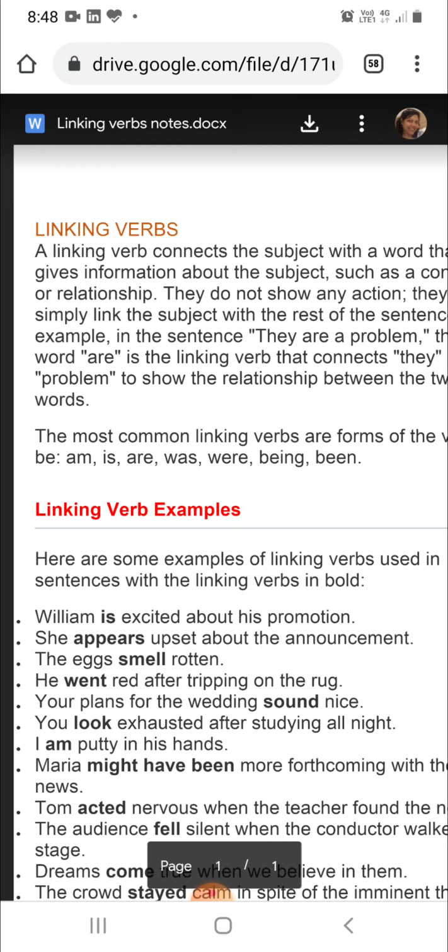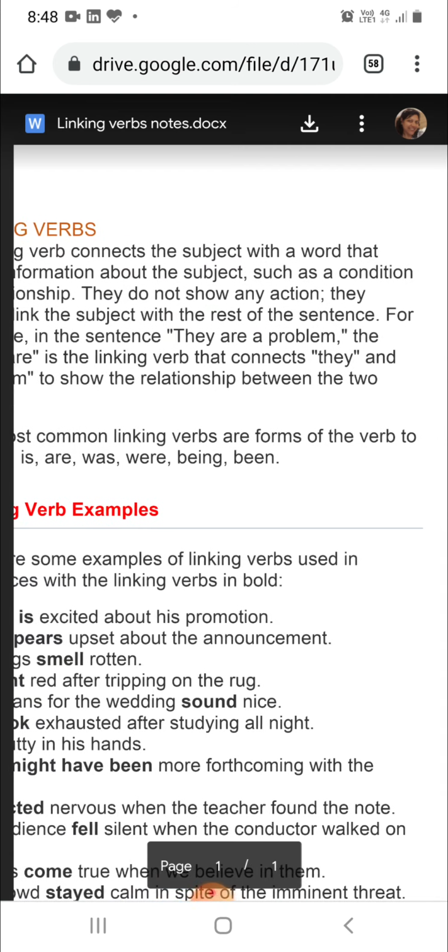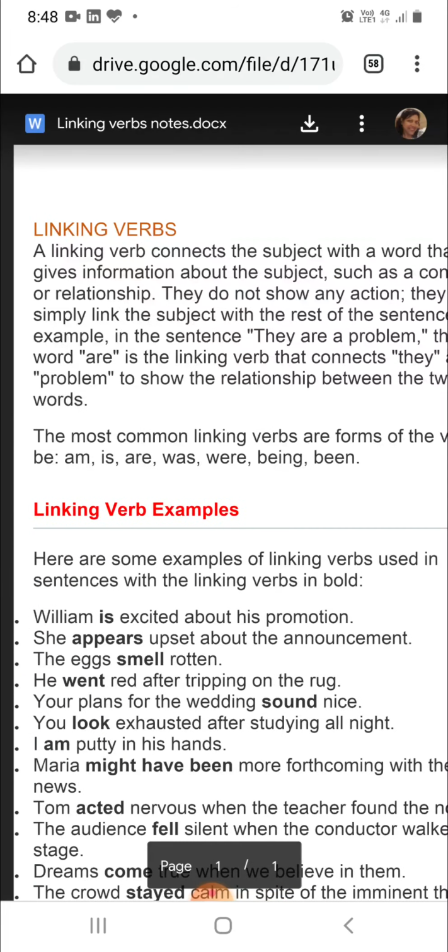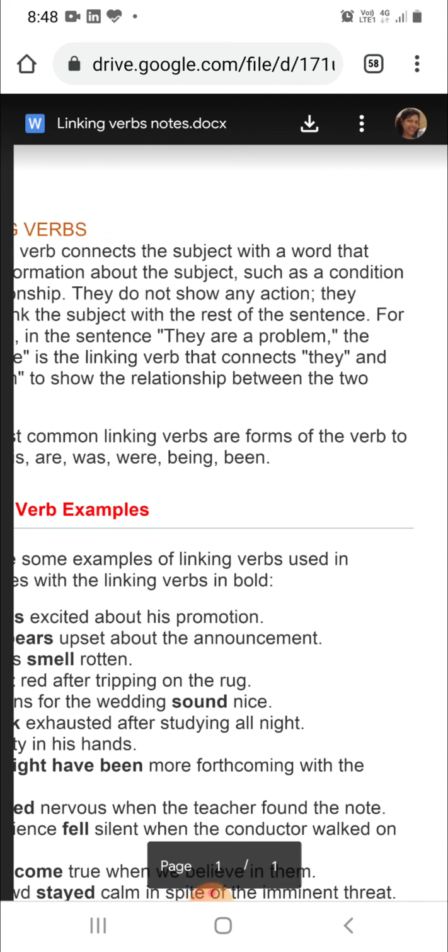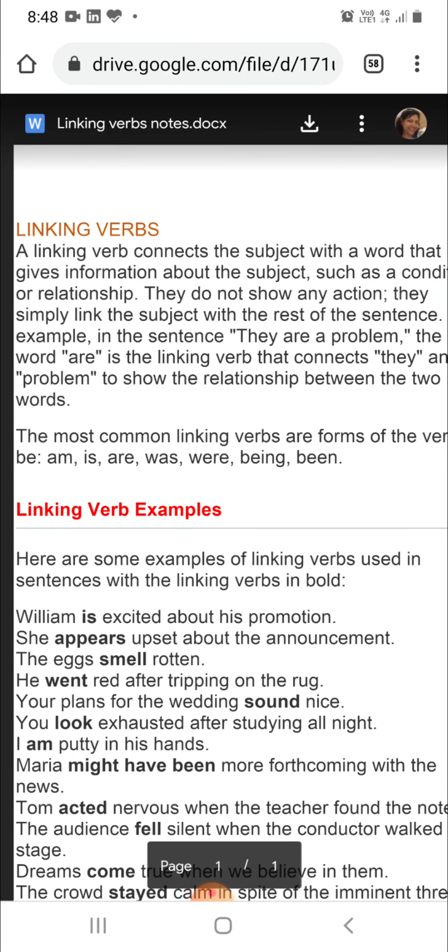For example, the cat ran after the mouse. So, here the cat is the doer, or the cat is the subject. So, a linking verb connects the subject with a word that gives information about the subject, such as a condition or relationship.